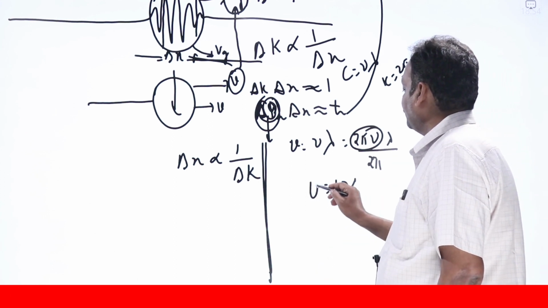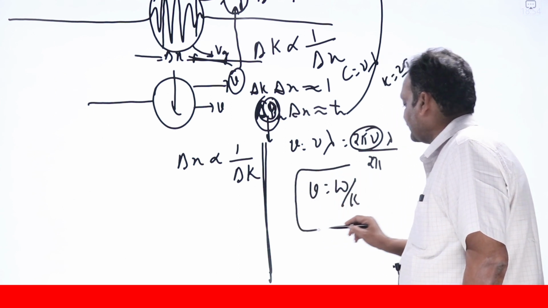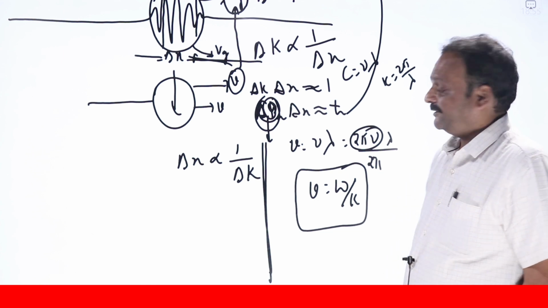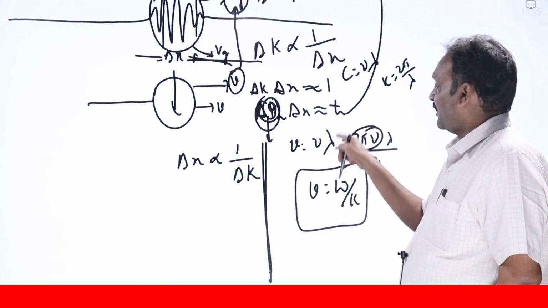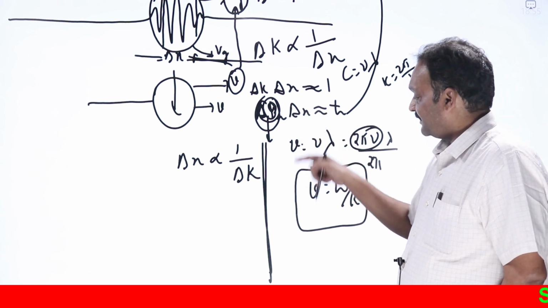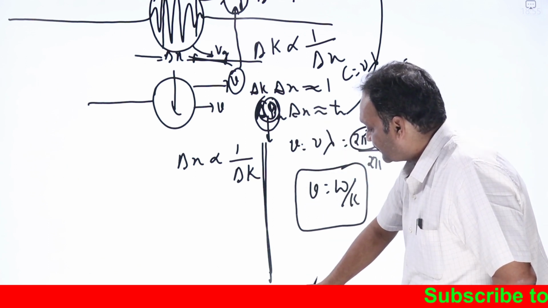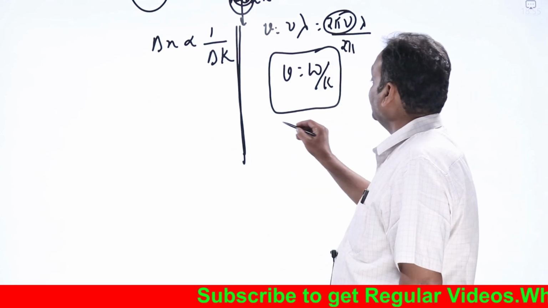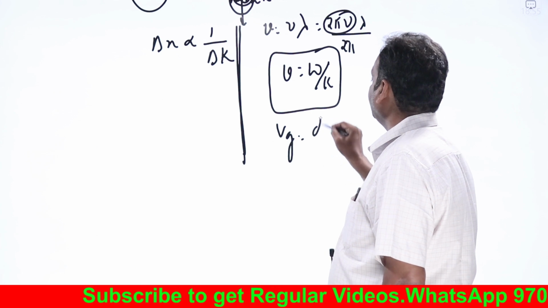So in general, the wave or phase velocity for any wave is omega divided by k. When you divide angular frequency with k, or when you multiply frequency with wavelength, you will get the velocity of that wave. Whereas its group velocity is written like this. In order to get the group velocity, you have to differentiate omega with respect to k.